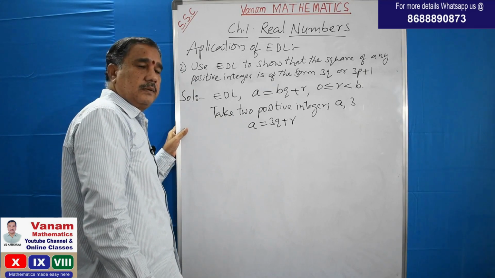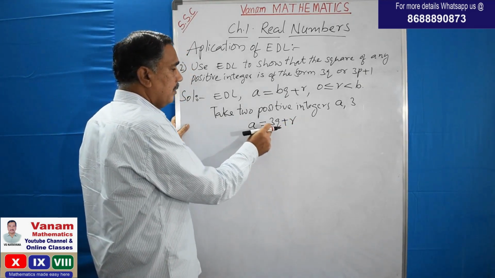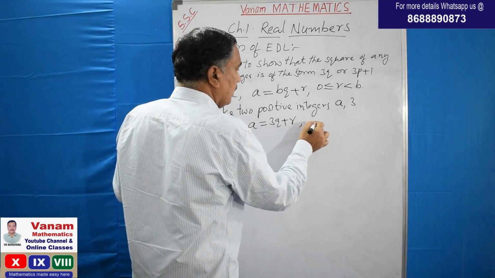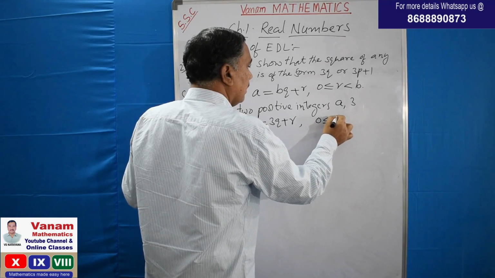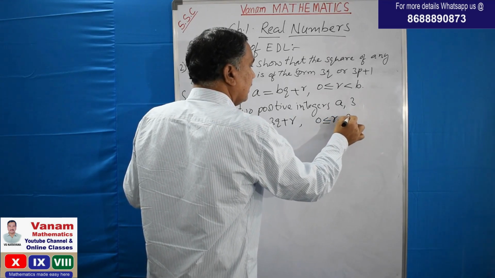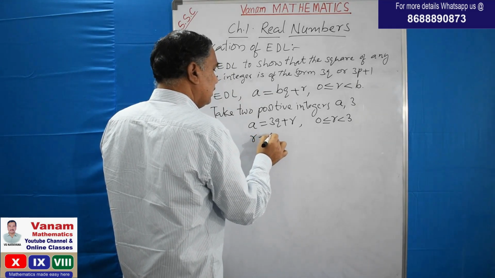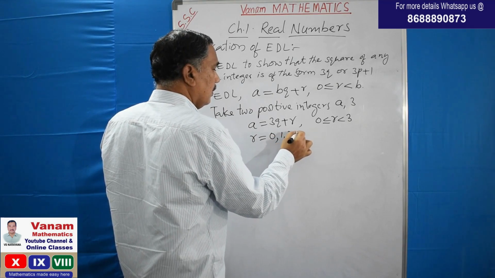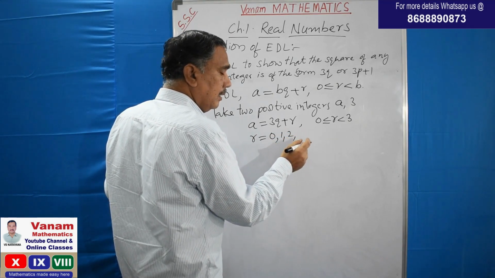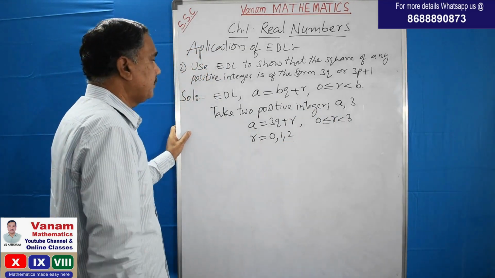In this case, what are the remainders we will get when it is divided by 3? The remainders are 0 less than or equal to r less than 3. That means the remainders we get are 0, 1, 2. Shall we get 3? No, why? Because it should be less than 3.